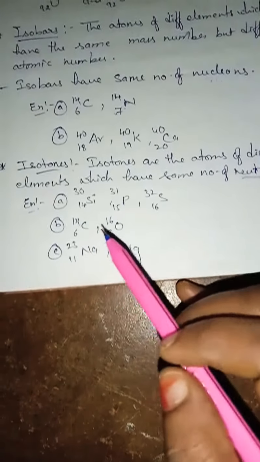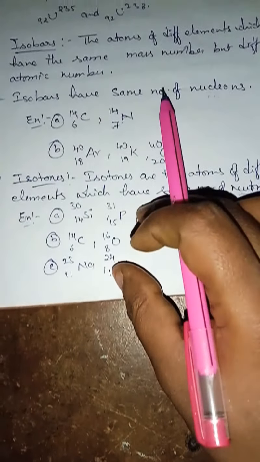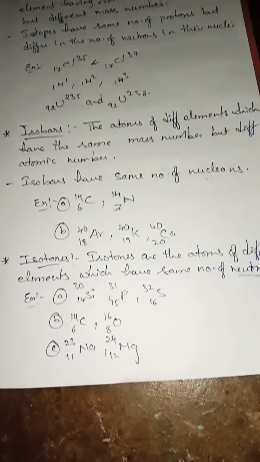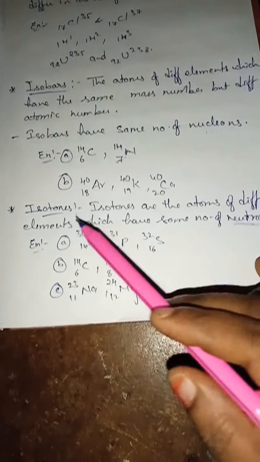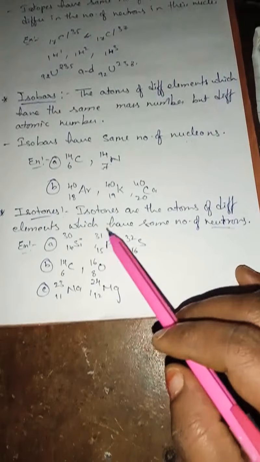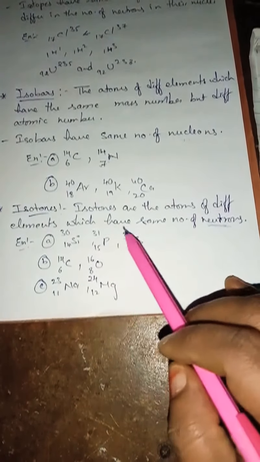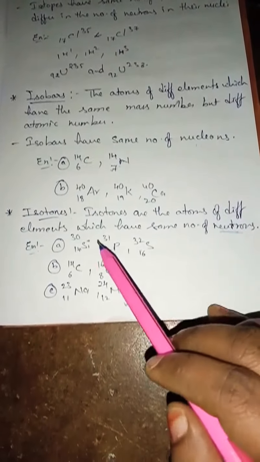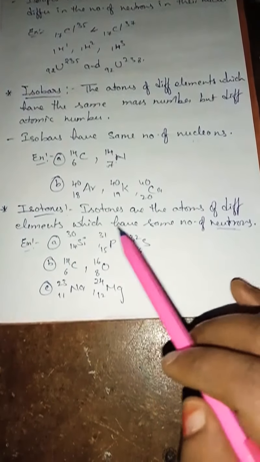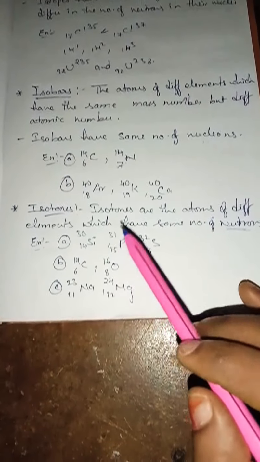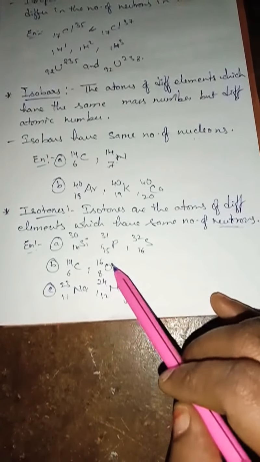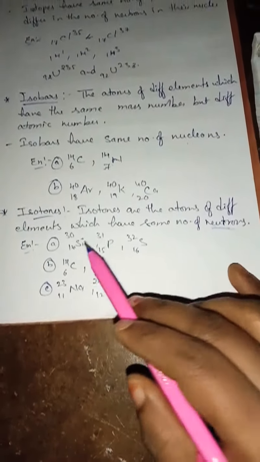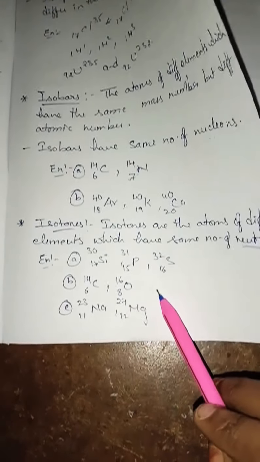See, look at this example also. For these three, and for this two, and for this one you have to write whatever I have asked. I will tell. So what do you mean by isotones, children? Isotones are the atoms of different elements which have the same number of neutrons. That means they have different atomic number, different mass number. Only the number of neutrons is the same. Example here: carbon 6 14, oxygen 8 16 and sodium 11 23, magnesium 12 24. For these, how do I find the number of neutrons? You have to find it and write in your notes.